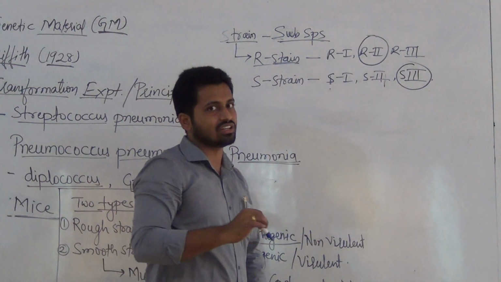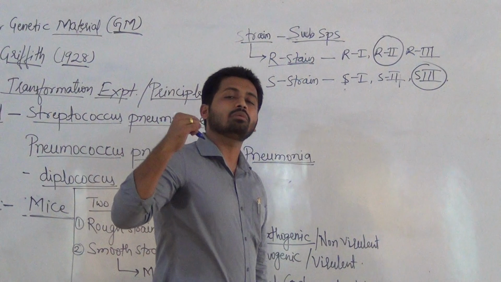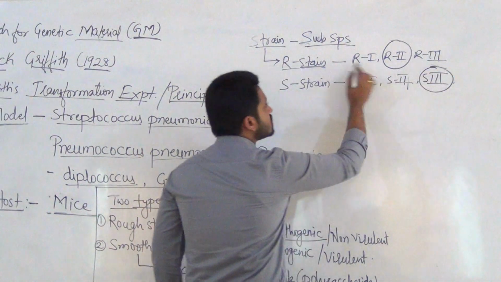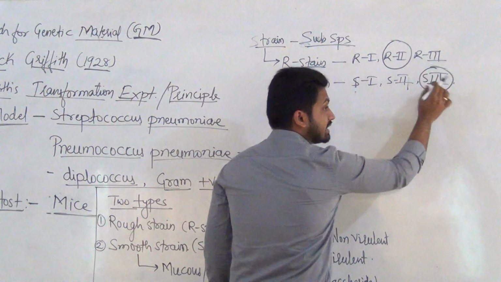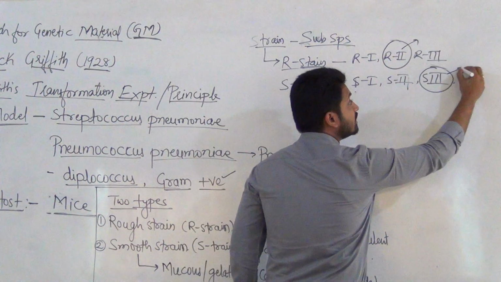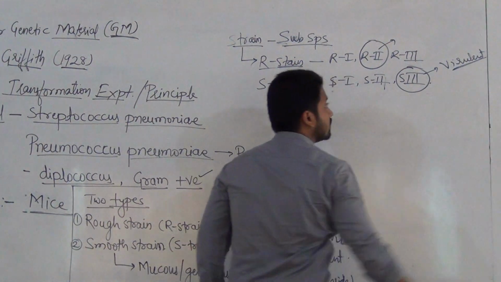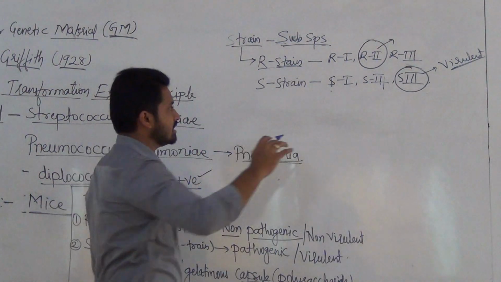What was the experiment? Griffith's transforming principle. So he used R2 and S3. This is non-virulent and this is virulent. Now what did he do? Listen here first.